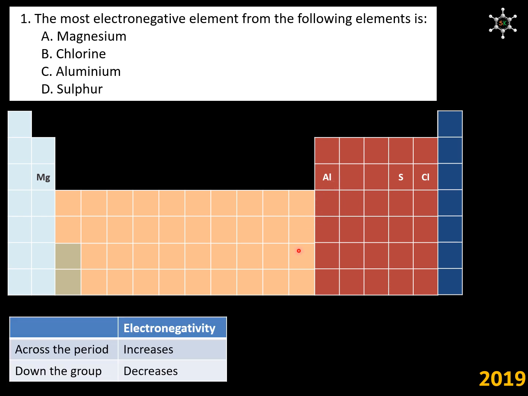For that, we should recall the fact that electronegativity across the period increases and down the group decreases. Here we have to move across the period. Since electronegativity increases across the period, most electronegative element will be chlorine, that is option B.